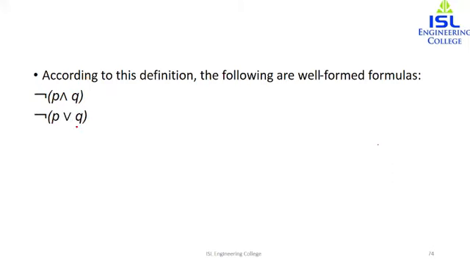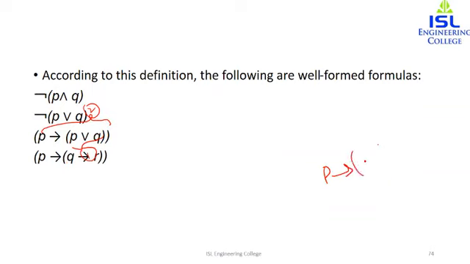Similarly, negation of P or Q, over here this is also a well-formed formula. Then we have P implies P or Q. First we can perform this part, and then we can perform implication on the entire thing. Since we are able to do this and the brackets are properly written, that is, we are opening two and closing two brackets, this is also a well-formed formula. Similarly, the other one, P implies Q implies R, I'll just write it over here clearly.